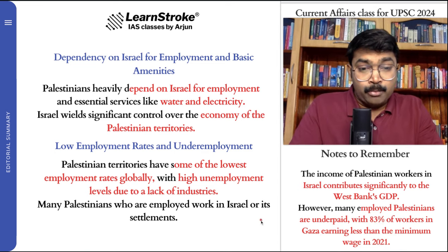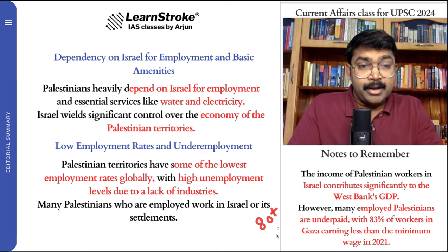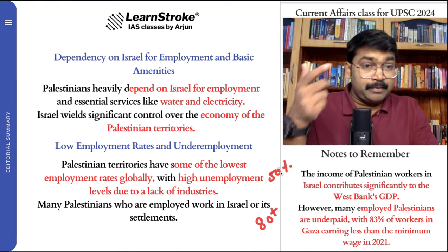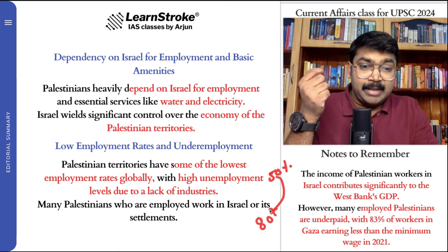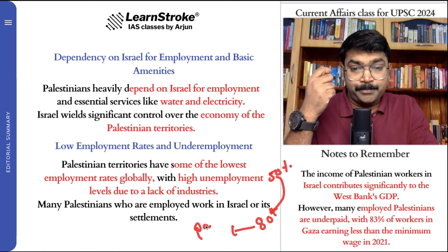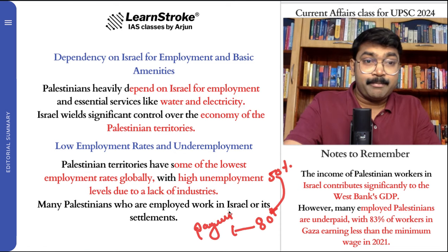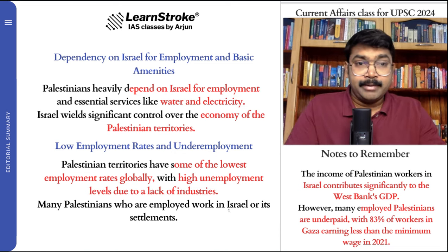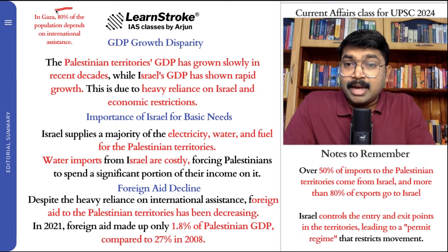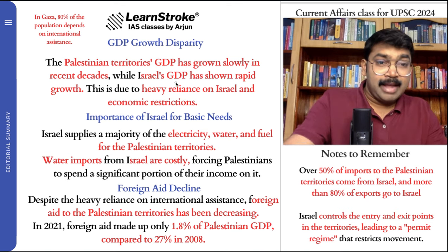So more than 50% of the population do not have jobs, and only 50% of the people have jobs. And out of that 50%, 80% of the people who get jobs do not get proper payment. This is really concerning. Palestinian people do not get that money. And just see, in Gaza, 80% of the population depends on international assistance. Again, I'm repeating this point.